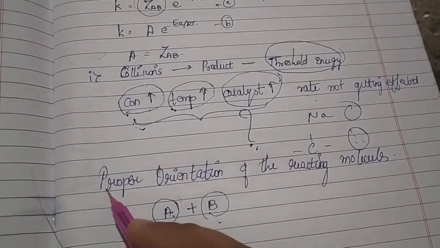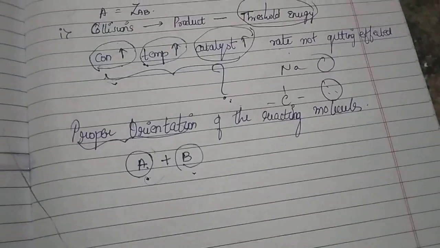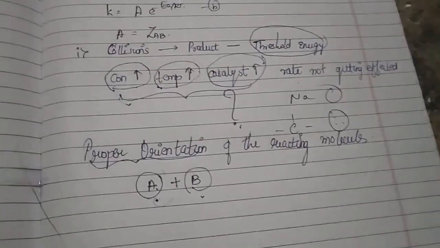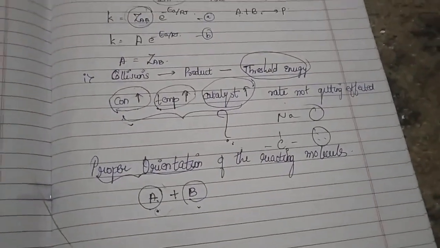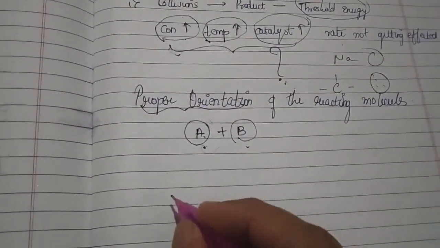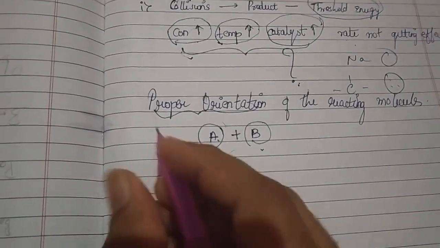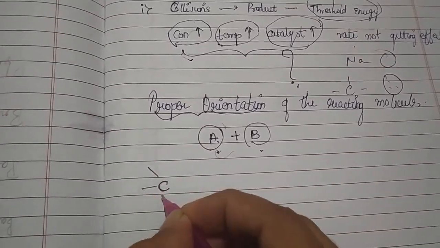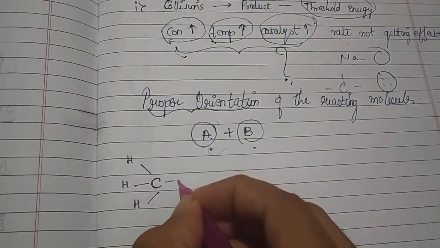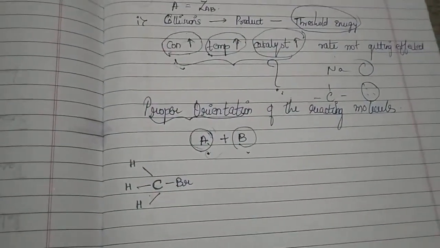That was the main thing, another factor that came into existence, which is called proper orientation. So let us now understand this proper orientation by a simple structure. Let us consider a structure over here. Let me consider methyl bromide. That is, C in this way, H, H, H and a Br. Let me consider my A as your methyl bromide.